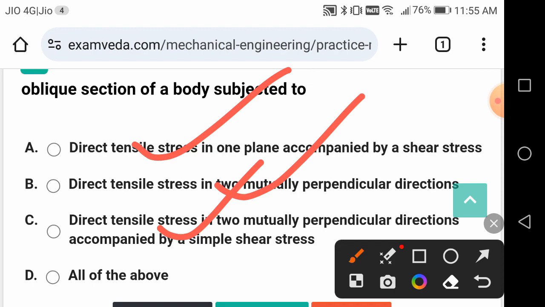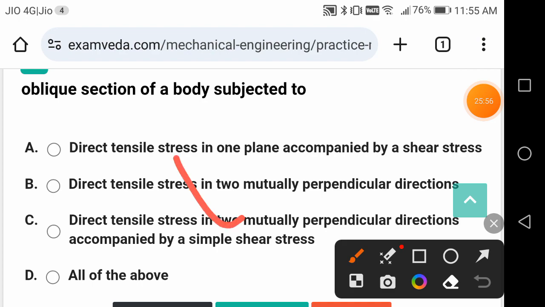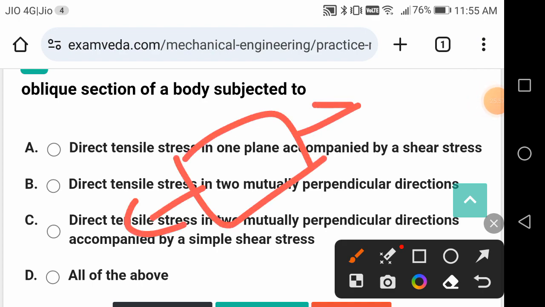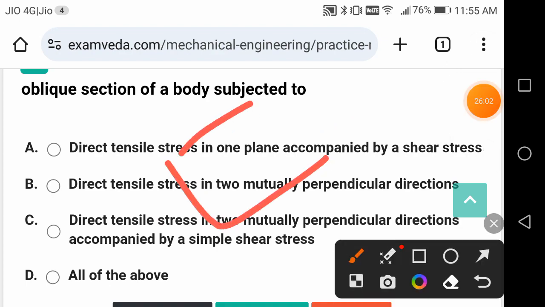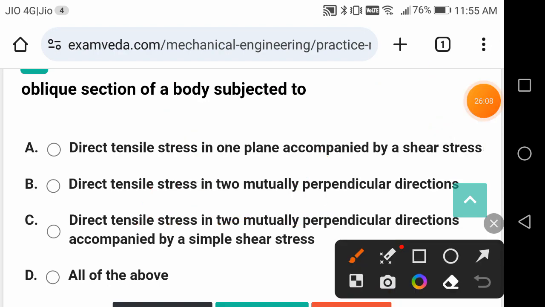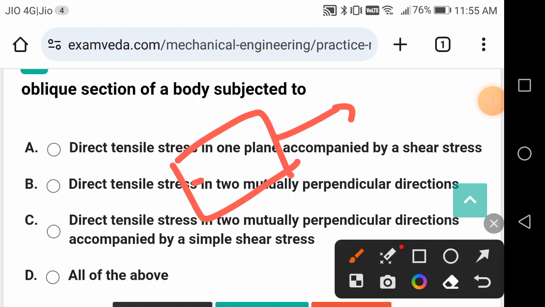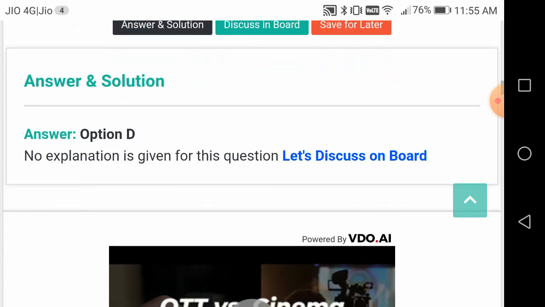Three cases will be there. This is the first case, this is the second case, this is the third case. So all of them.